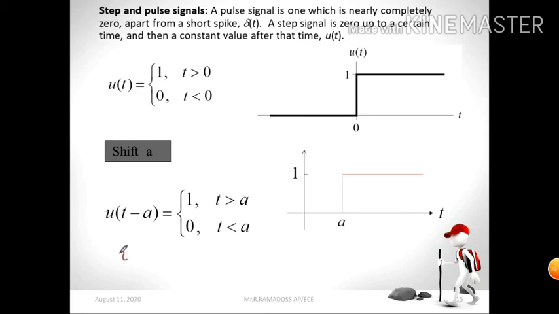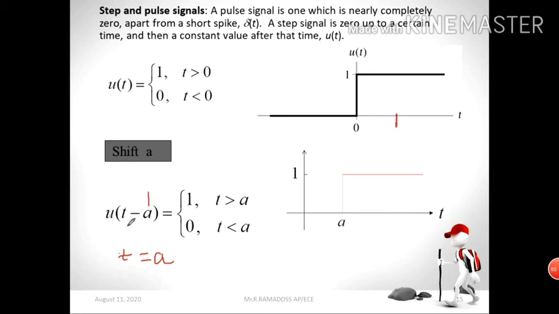So look at this condition. This is our unit step signal. This actual signal will be shifted by A. Shifting by A means our signal will start at A. So I take the pen: t minus A equal to 0, so our signal will start at t equal to A. Okay, for our reference we will take it like this.